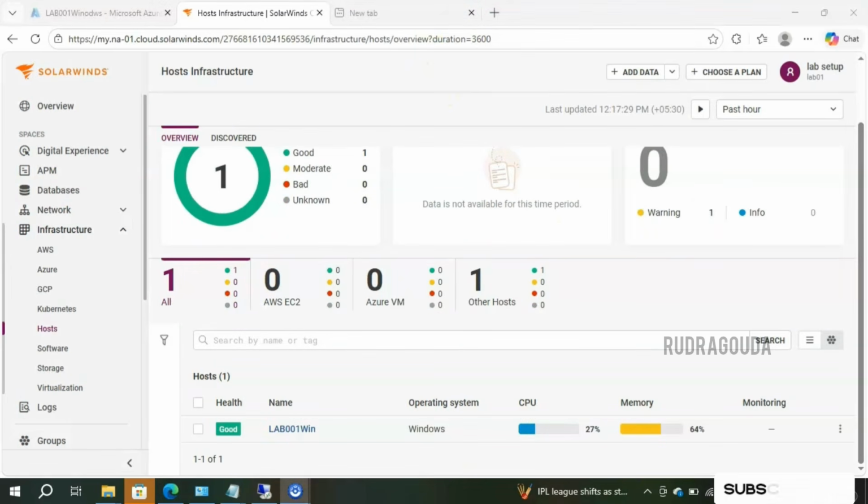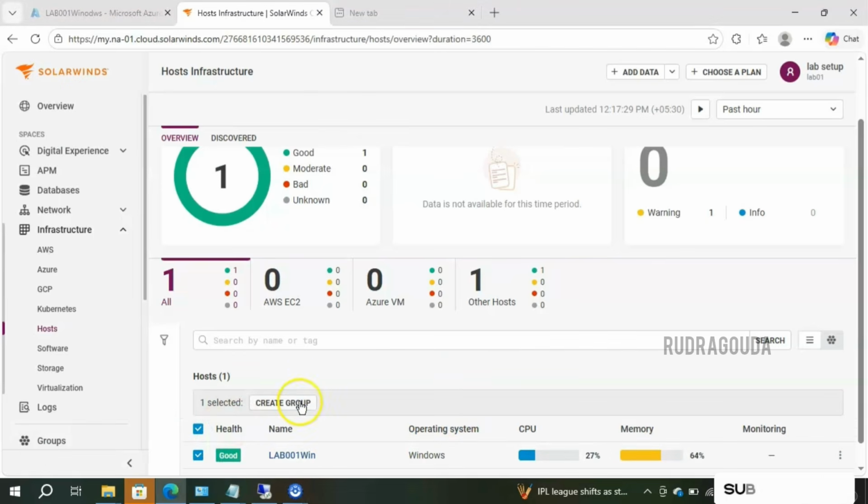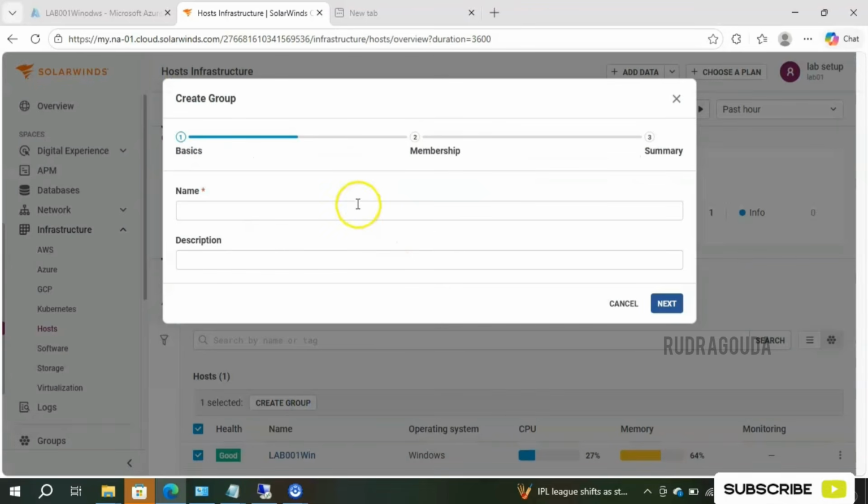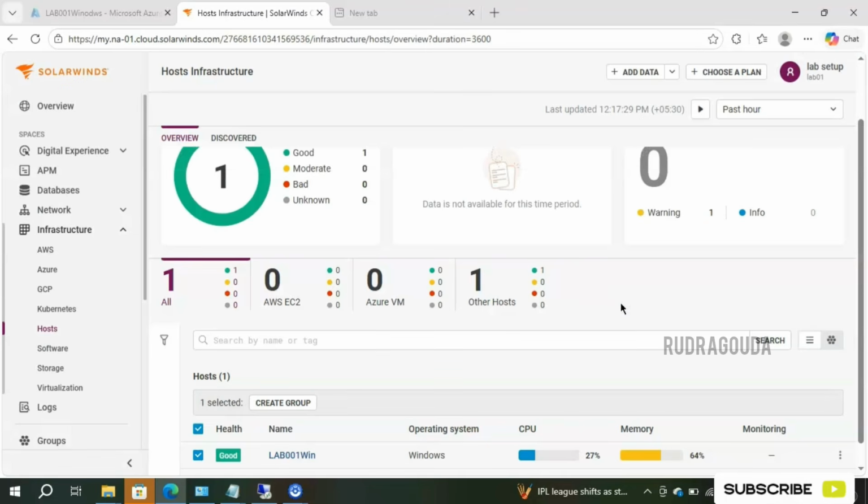Yes, you can see right now the name is changed, right? This is how you need to rename the host. And if you want to add this particular server into any of the groups, select this one and you will get an option called create group. Provide a name, put some description, and add the members into that.